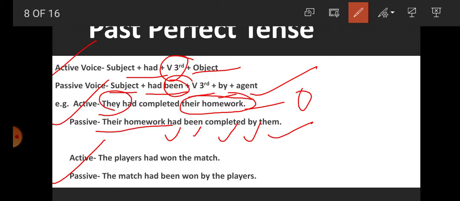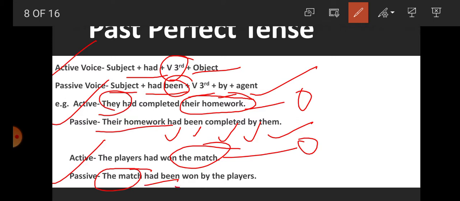Next example, the players had won the match. The players had won what? The match. So the match is what? The object here. So the object will become here the subject. Then after had been, won is V3 also, and then preposition by, and then the subject is players here. So in passive the object will be the players only. So the passive is here: The match had been won by the players.